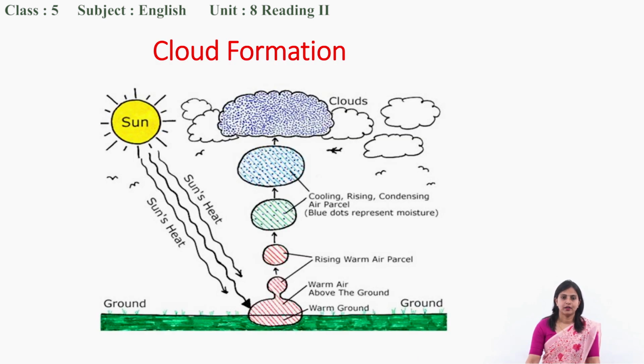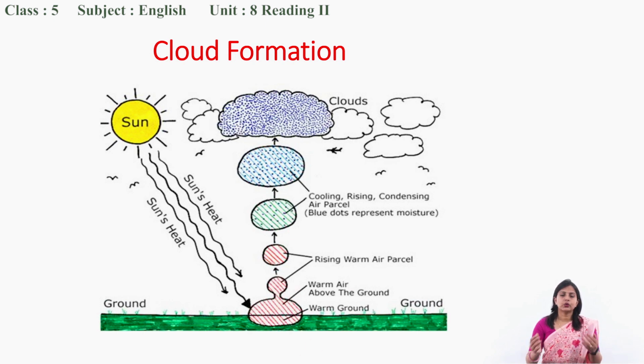Okay, let us see this process. Here, what happens actually? This is the sun, and this is our earth. You see, the ground is here. The heat of the sun comes to the ground, and then what happens? It warms up the ground. Now when it is heated, the warm air above the ground starts going up because it becomes lighter.